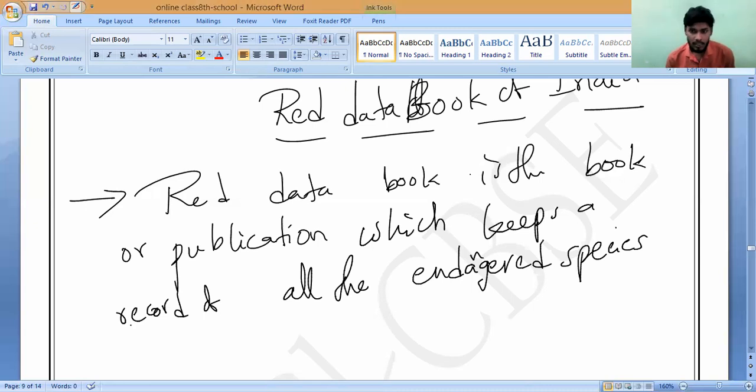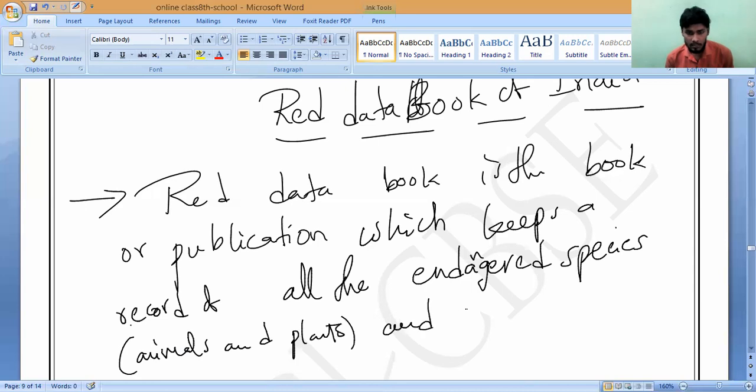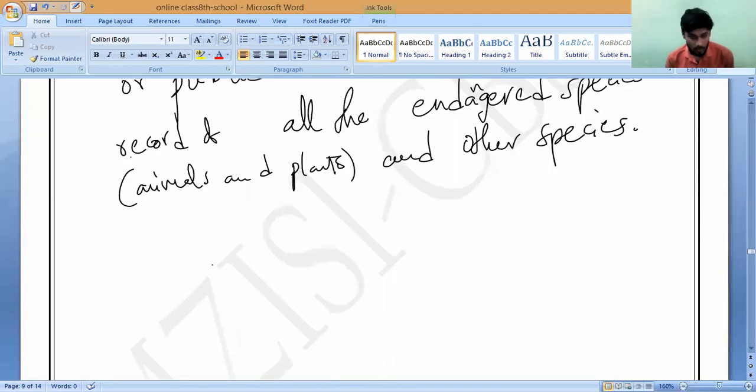You can write endangered species, animals, plants, and other species. That is what a red data book is. Do you understand?